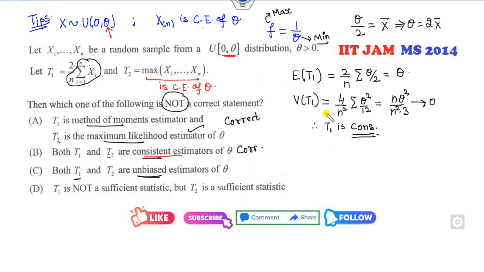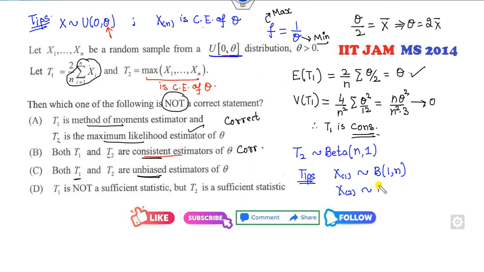T1 is my unbiased estimator. So T1 is my unbiased estimator, already proved. So T2, can you say that T2 is my unbiased estimator? Okay, so what is the distribution of T2? T2 always follows the beta distribution with parameters n comma 1. Okay, I can again give you the tips. Whenever x follows the uniform distribution, x1 will follow the beta distribution of 1 comma n, and xn will follow the beta distribution of n comma 1. Fine. So in this case, this is my T2, this is my xn.